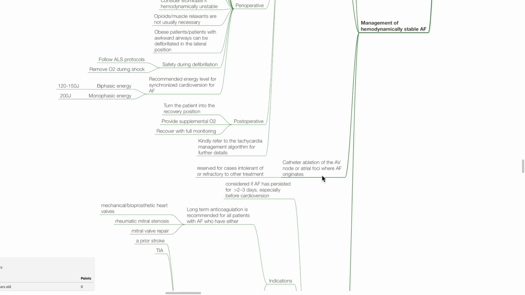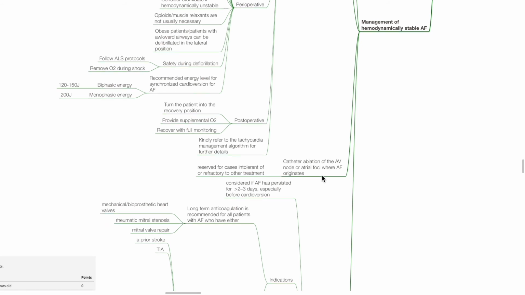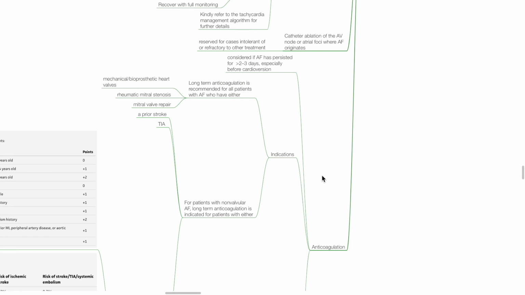Catheter ablation of the AV node or atrial foci where AF originates are reserved for cases intolerant or refractory to other treatment. Anticoagulation is considered if atrial fibrillation has persisted for more than 2 to 3 days, especially prior to cardioversion.